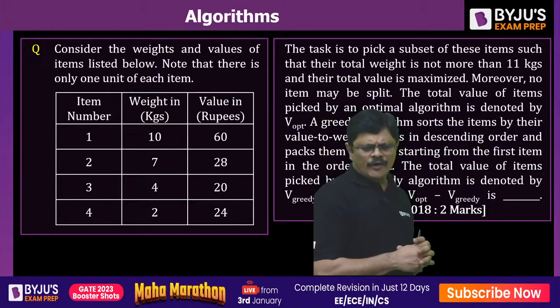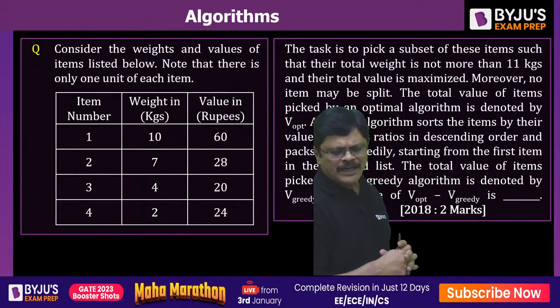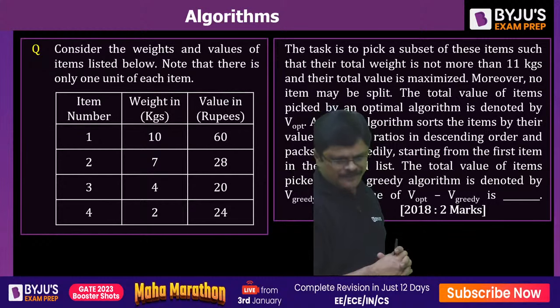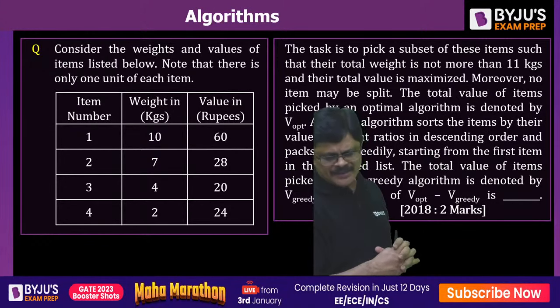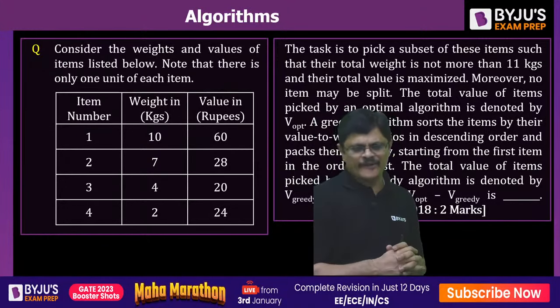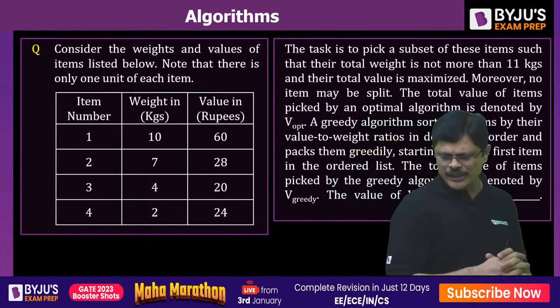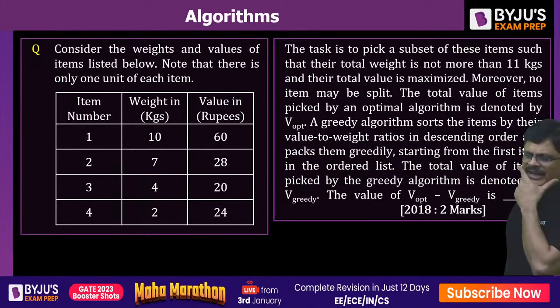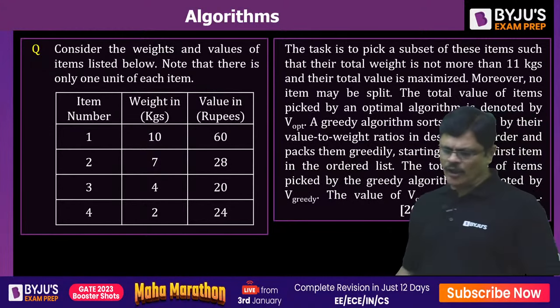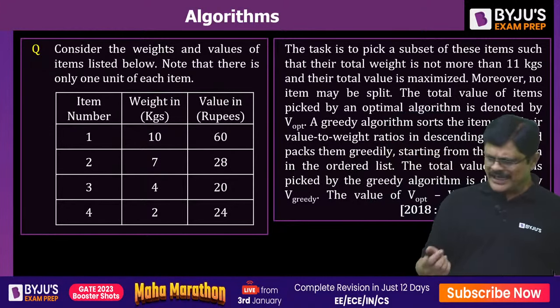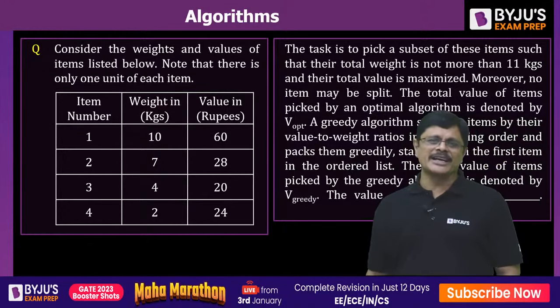The total value of items picked by an optimal algorithm is denoted by VOPT. A greedy algorithm sorts the items by their value to weight ratio in descending order and packs them greedily, starting from the first item in the ordered list. So this question is asking for the value of VOPT minus V greedy.